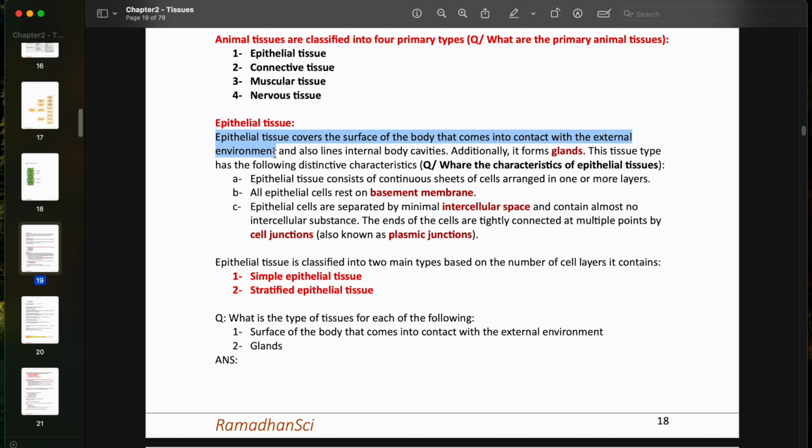But this is not always the case. Epithelium is not only found in the structures that are exposed to the external environment, it is also found in the inner structures like blood vessels and some organ linings. And of course, it lines the internal body cavities. Additionally, it forms glands. So glands are made up of epithelial tissue.